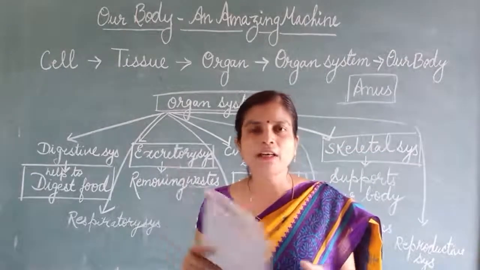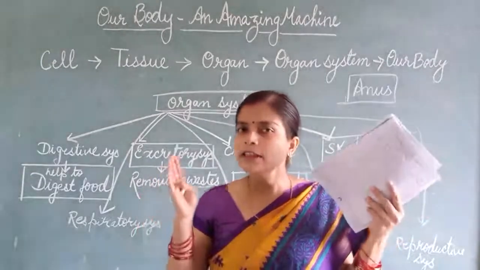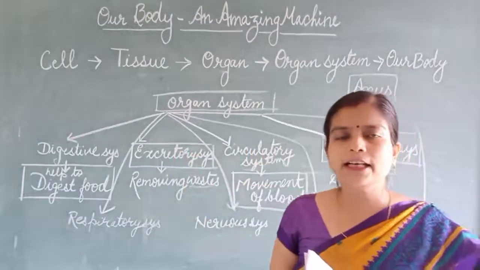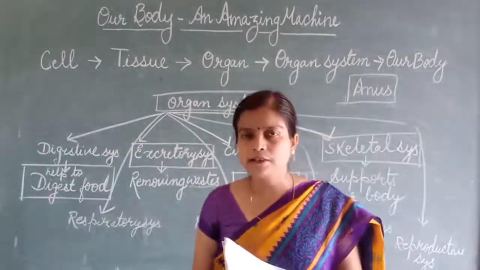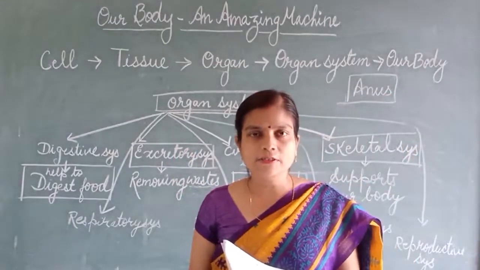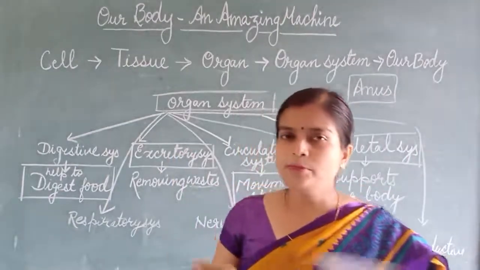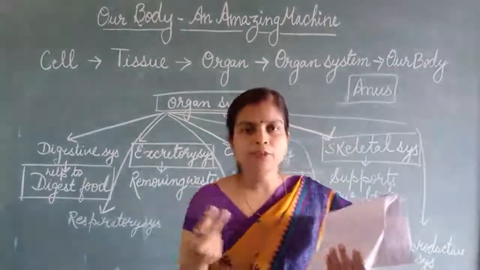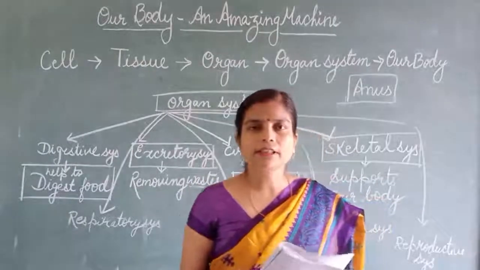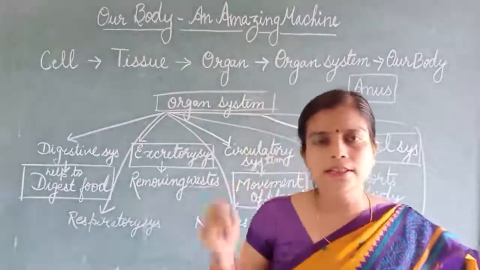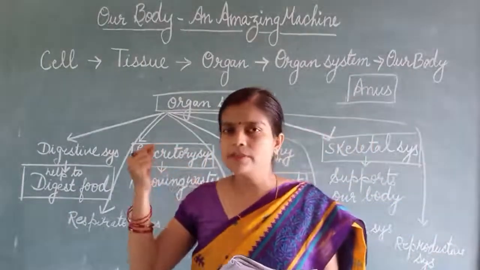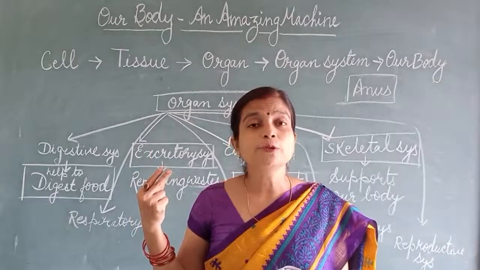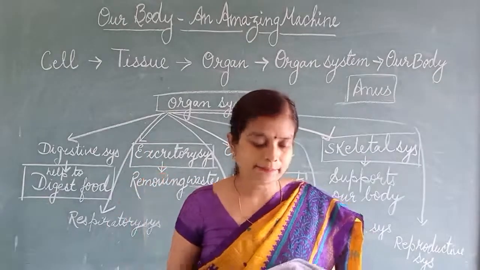After that it reduced into 206. And you know why it is reduced? Because some bones are joined together, and two bones can become one bone. So the number is reduced. In the starting it was 300, and afterwards when we become adult it becomes 206.